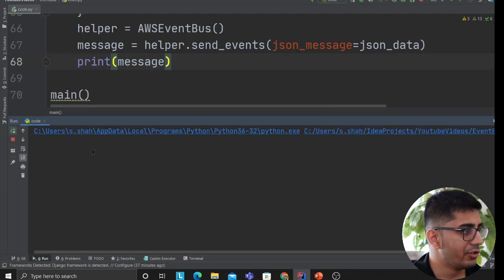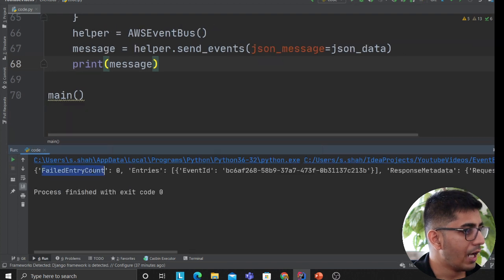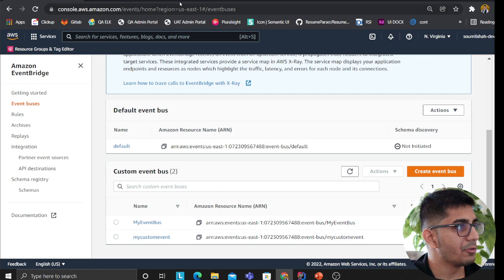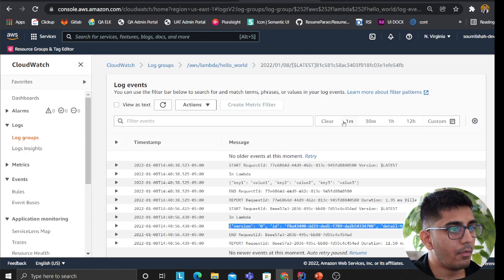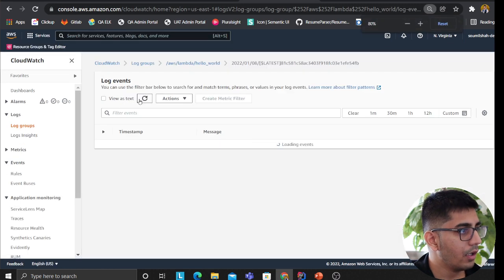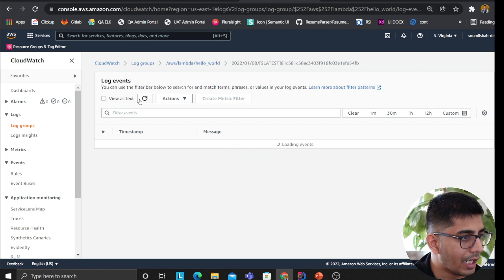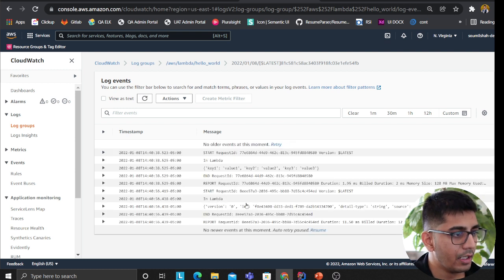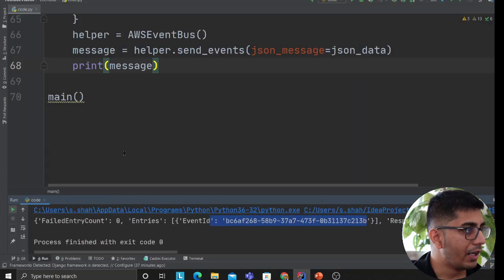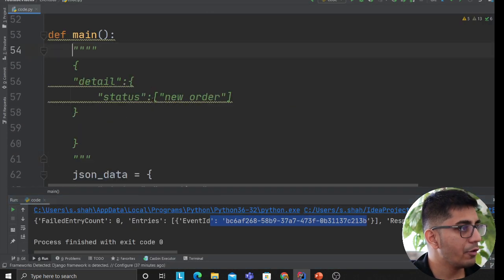and hopefully I should see a JSON body from Boto3. So as you can see, my message has been published. I got an event ID. Let's see if the Lambda is being fired or not. I'm moving over to CloudWatch at this point, and hopefully, as you can see, I do not have a message, right? Because the filter rule is taking place, right? I said that, hey, I only want to fire my application logic if you see a new order.